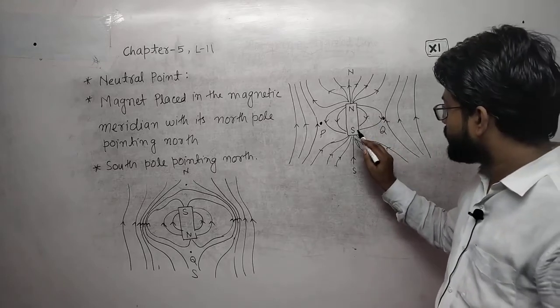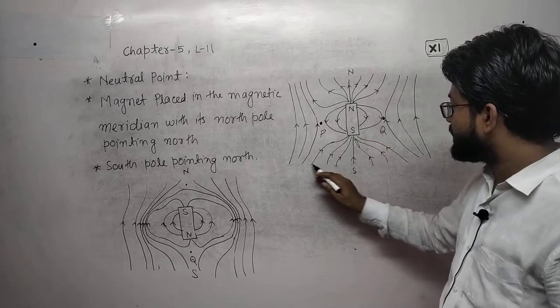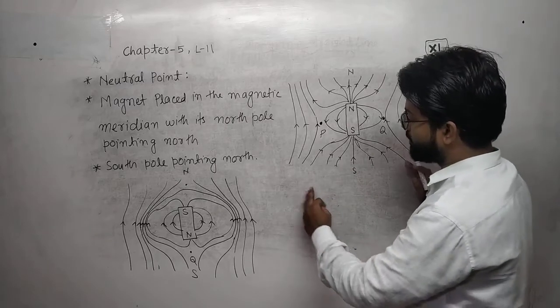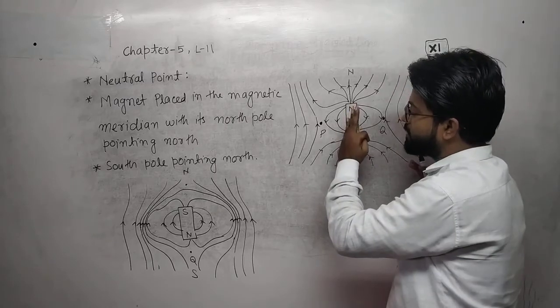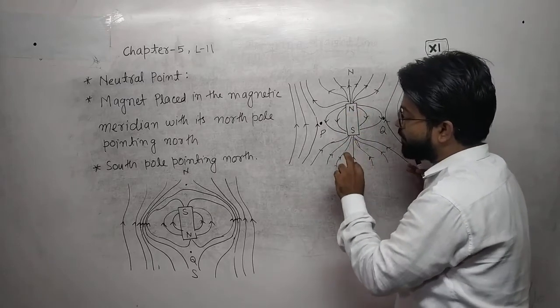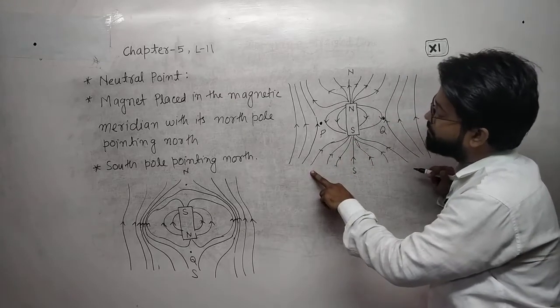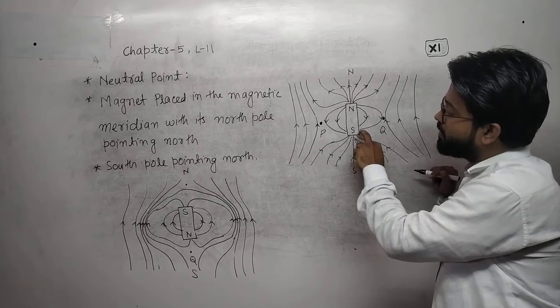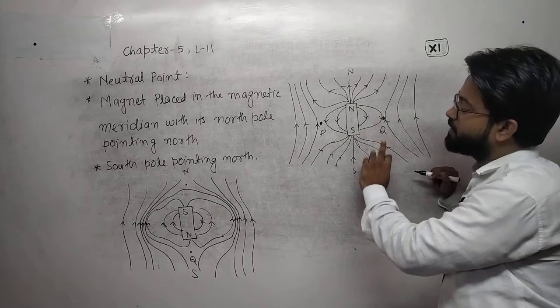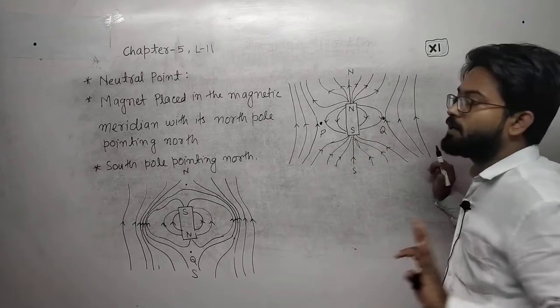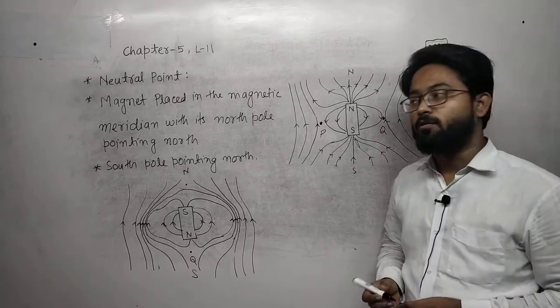At the south pole, too, the Earth's field and the bar magnet's field are in the same direction, so there will not be any neutral point here.